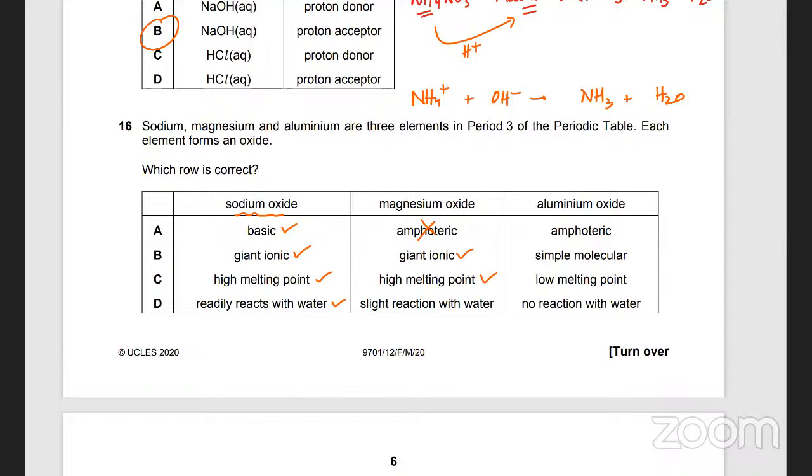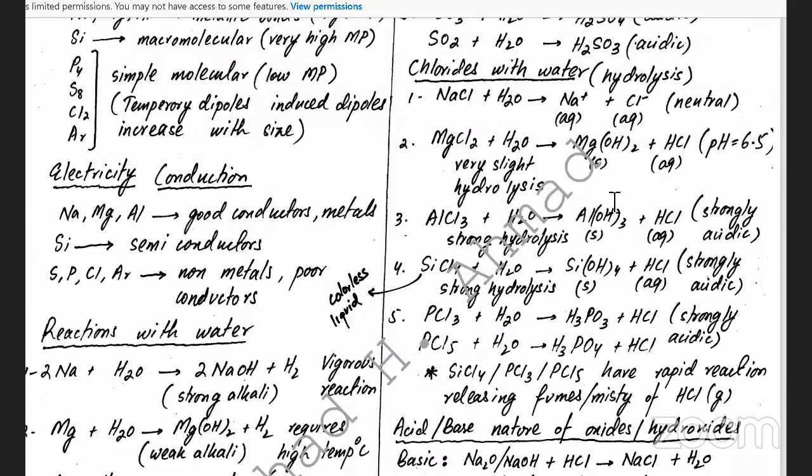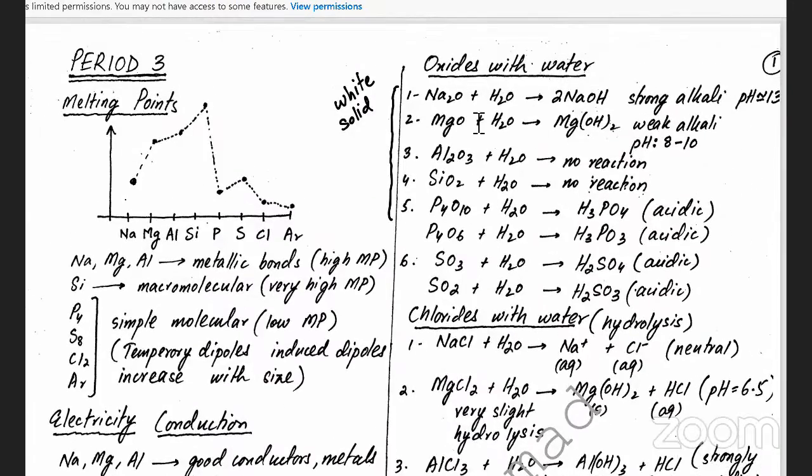It also has a high melting point, and it also has a very slight reaction with water, because magnesium oxide is not soluble. Magnesium oxide with water only forms a very weak alkali. It's not soluble in water. It barely forms magnesium hydroxide.